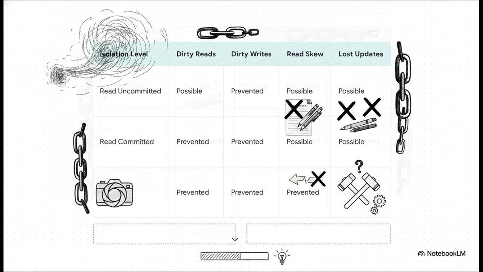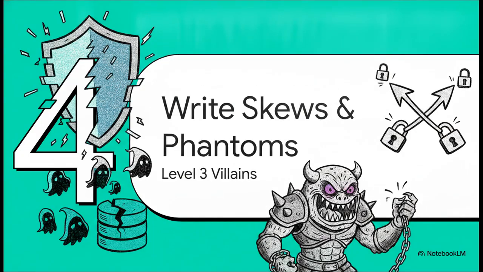Notice that lost updates are still a maybe here. They often require atomic operations or explicit locks to fully prevent, but look closely at the bottom of the table. We still have some empty spaces to fill. And that brings us to the plot twist.